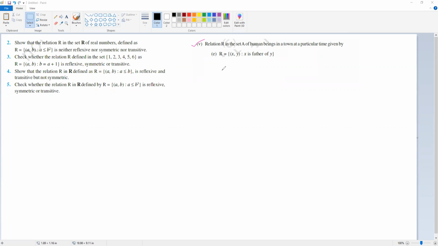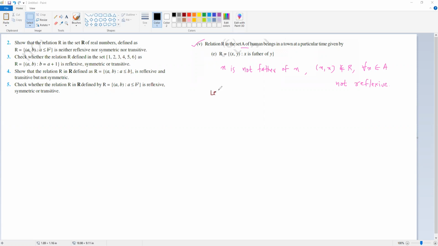No, sir, क्योंकि x is not father of x. X is not father of x. That means (x, x) relation में नहीं आएगा for any x in that set A. Your set is A. So it is not reflexive.